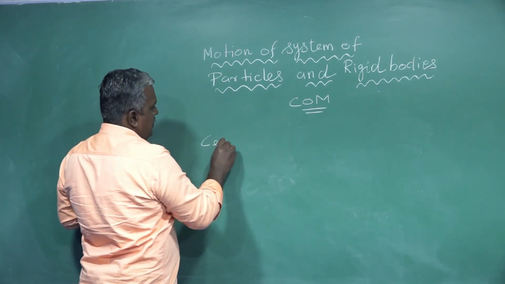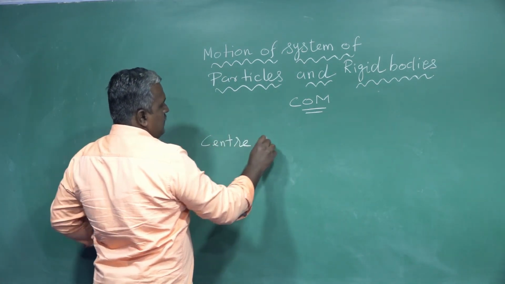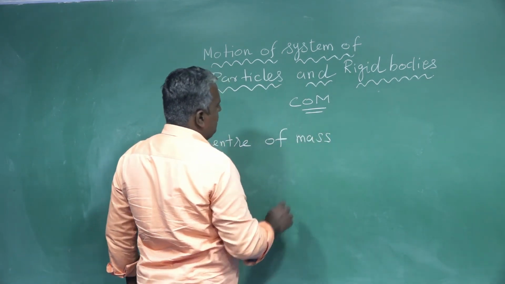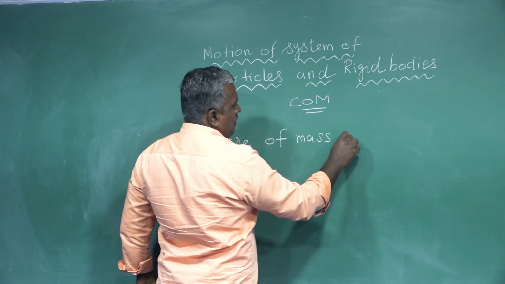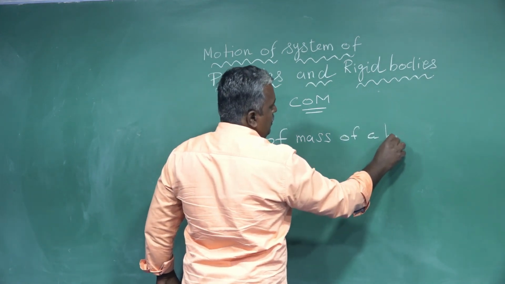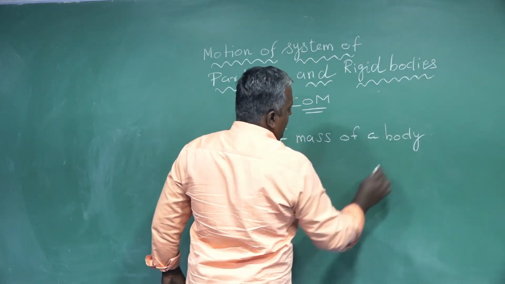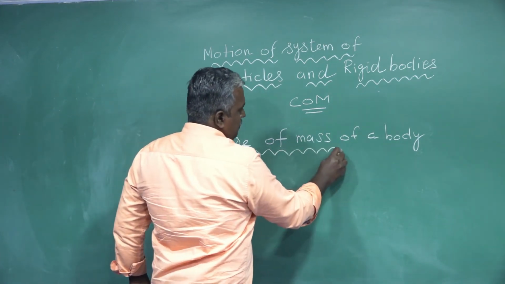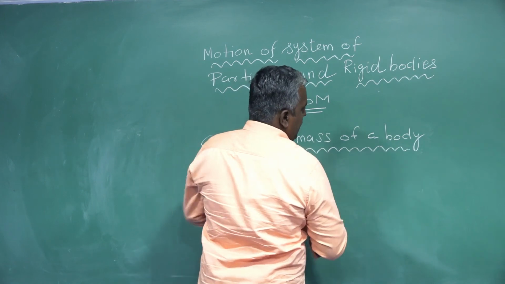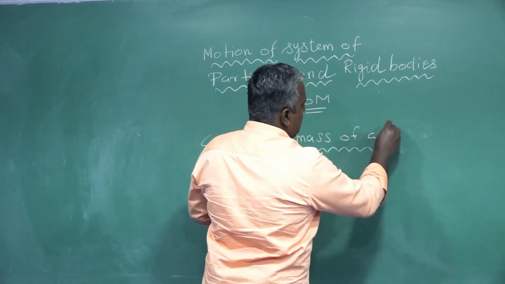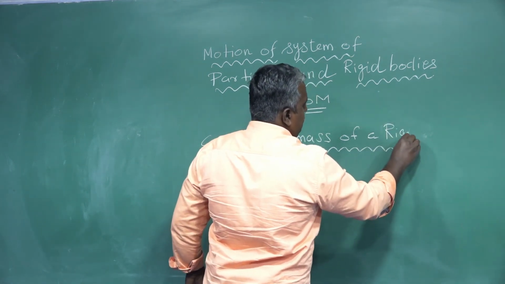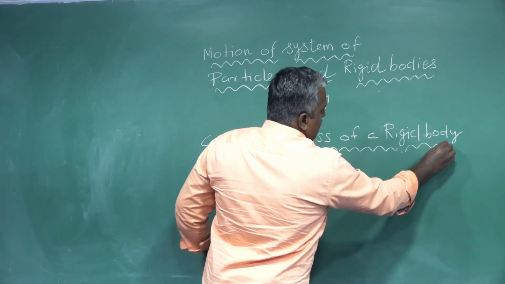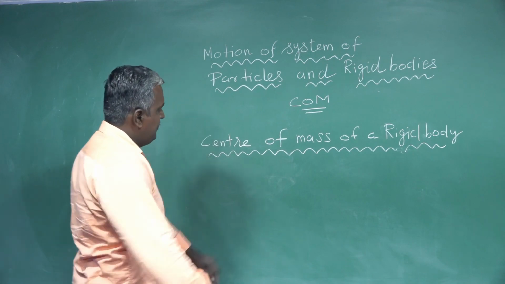Now we are going to discuss the center of mass, COM, of a body. That means of a rigid body. Okay, listen.